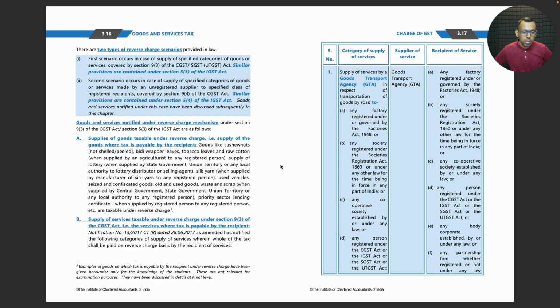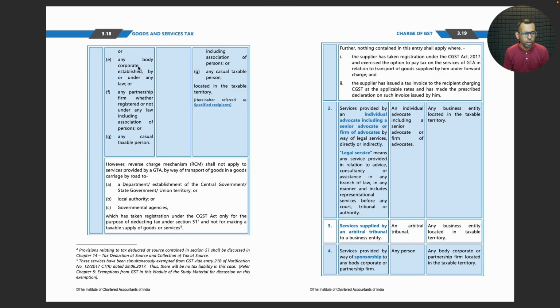Used vehicles, seized and confiscated goods, old and used goods, waste and scrap, when supplied by central government, state government, union territory, or any local authority to any registered person. Priority sector lending certificate, when supplied by registered person to any registered person, etc. Also taxable under reverse charge are services by a GTA in respect of transportation of goods by road to any factory, any society, any cooperative society, any person registered under the GST law, any body corporate, any partnership firm, and any casual taxable person.